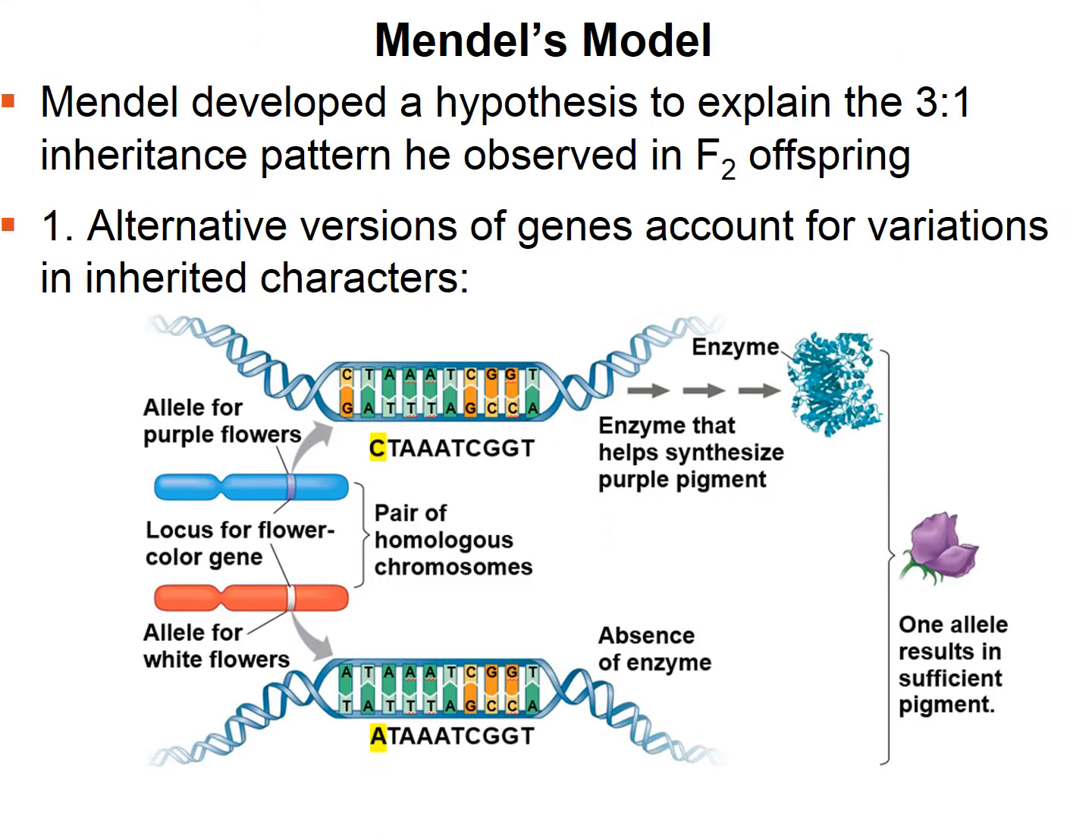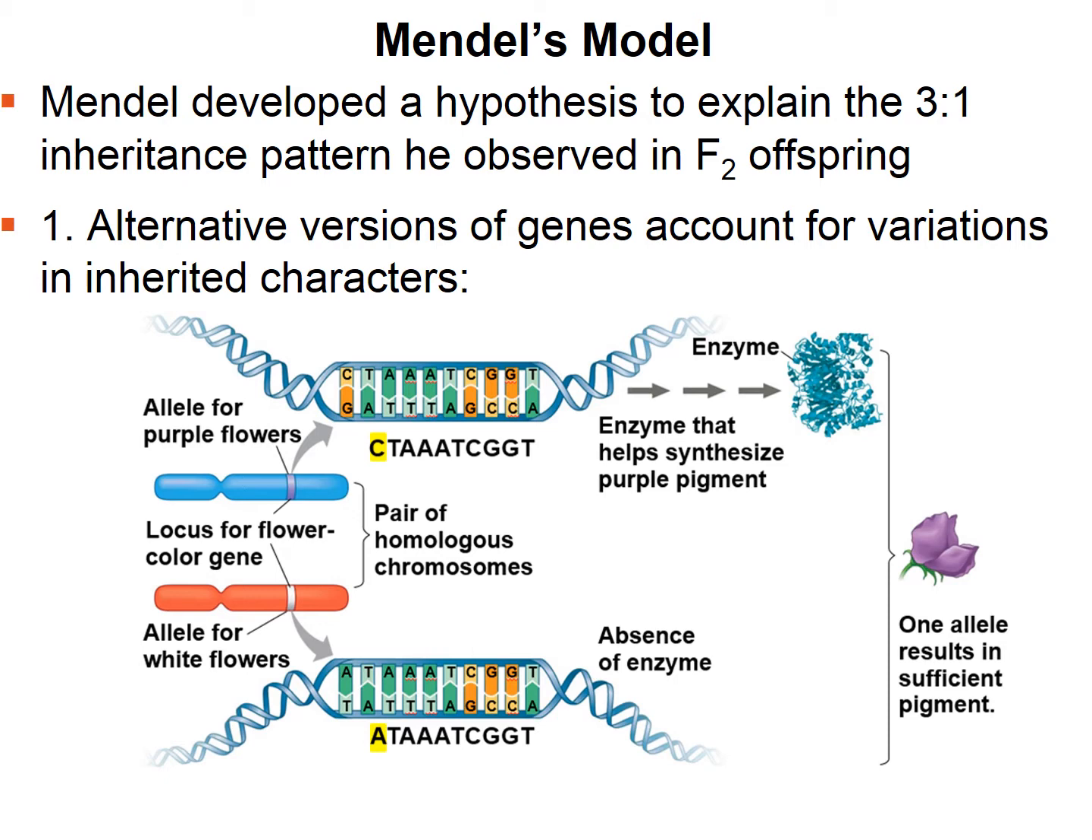Mendel developed a hypothesis to explain the 3-to-1 inheritance pattern that he observed in the F2 offspring. And there are 4 parts to the development of this hypothesis. The first is that there are alternative versions of genes that account for variations in inherited characters. These are called alleles. For example, with flower color, there's a purple allele and there's a white allele.